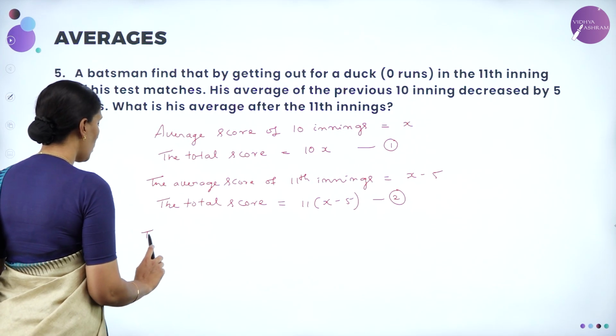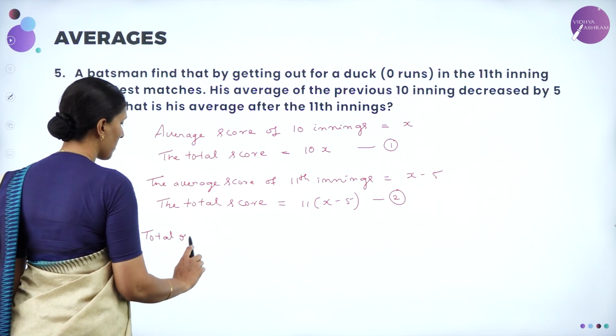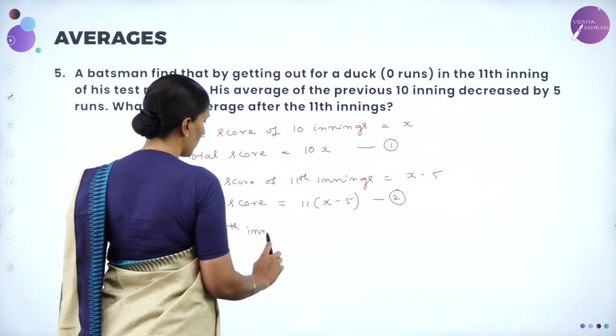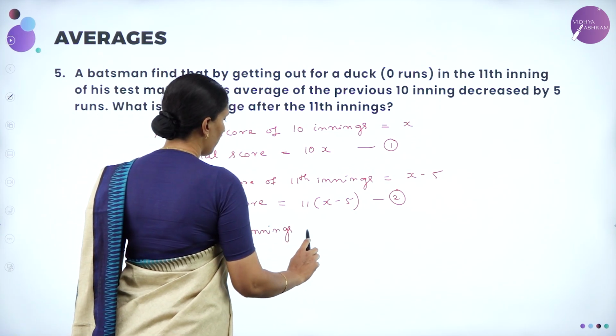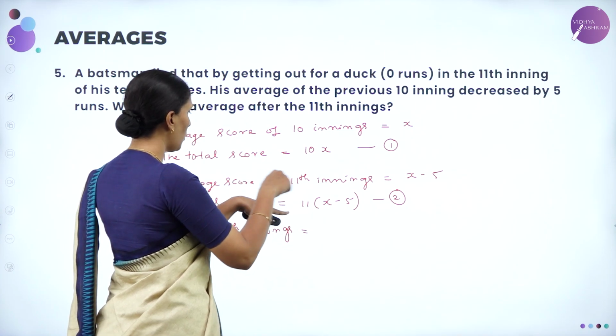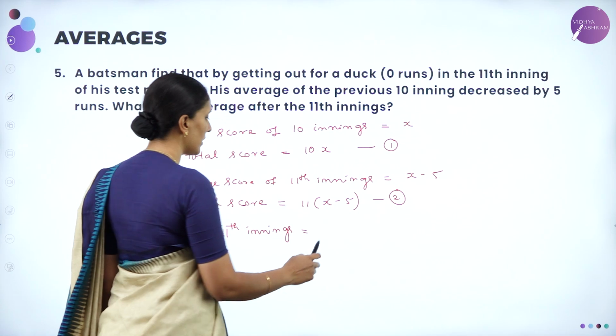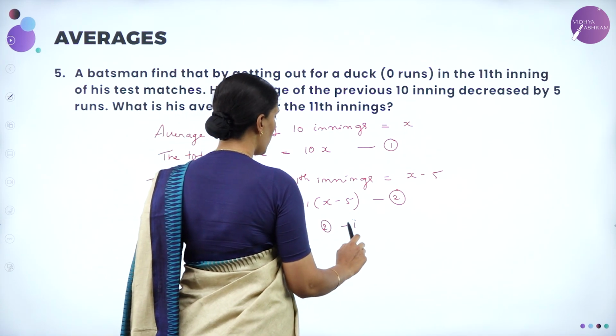Now the total run in the 11th inning will be equal to the difference of the total score of 11 innings minus the total score of the 10 innings. That is equation 2 minus equation 1.